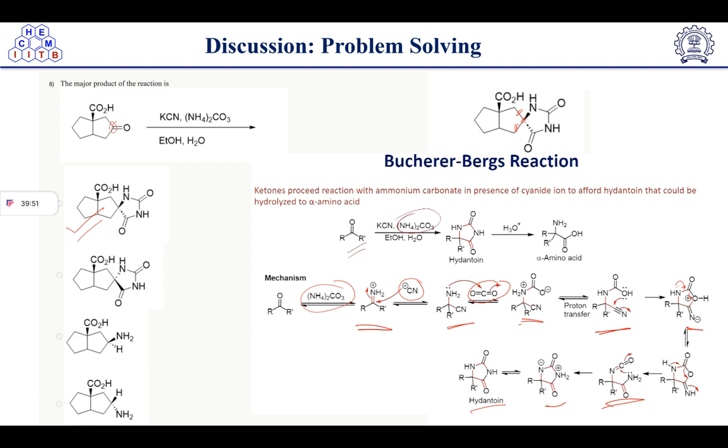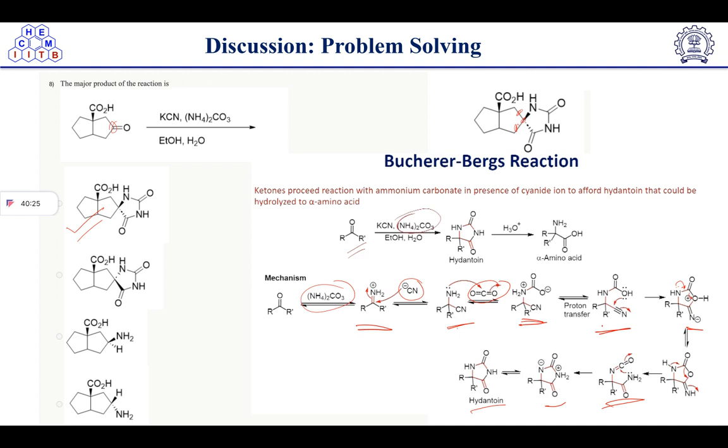Because stereochemistry matters here. You have to check the stereochemistry, and here the attacking group will remain on the same side. When the imine formation takes place, after the imine formation the cyanide group will attack, and we will get the intermediate up to here. After that, CO2 attack will take place.